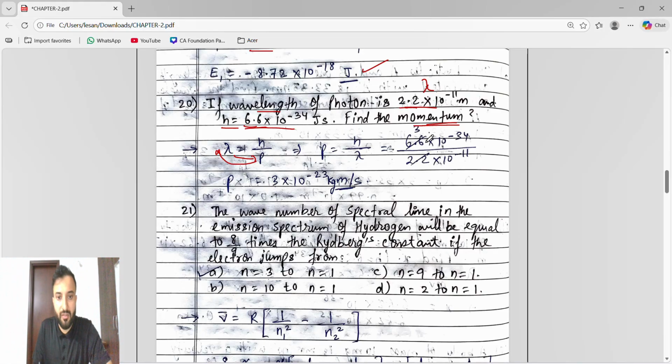So h is 6.6 into 10 to the power of minus 34, divided by lambda, which is this 2.2. The point will get removed, so 66 divided by 22. We know 22 times 3 is 66. So 3 into, this 10 to the power of minus 11 will go up, meaning it becomes 10 to the power of plus 11. So minus 34 plus 11 is what? Minus 23. So momentum is 3 into 10 to the power of minus 23 kg meter per second.